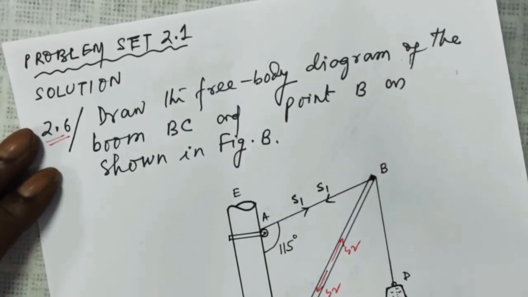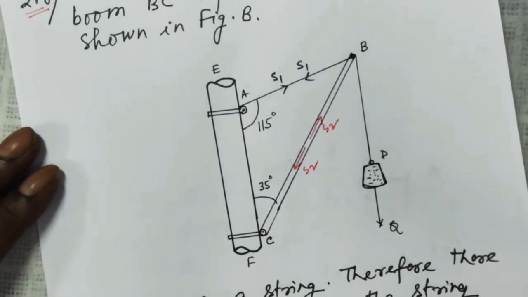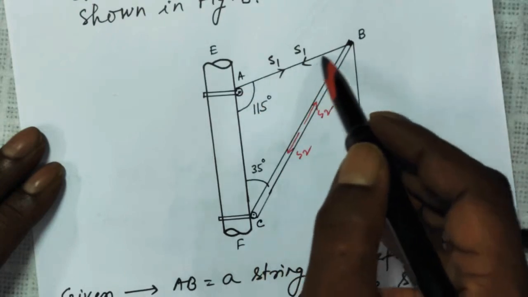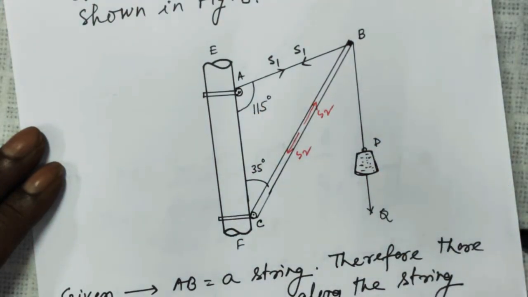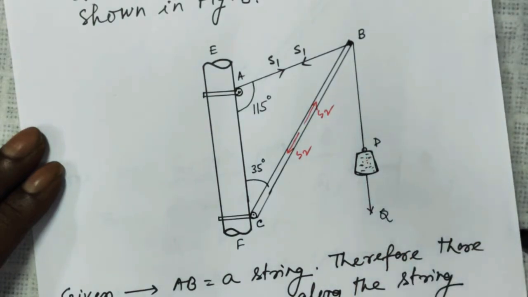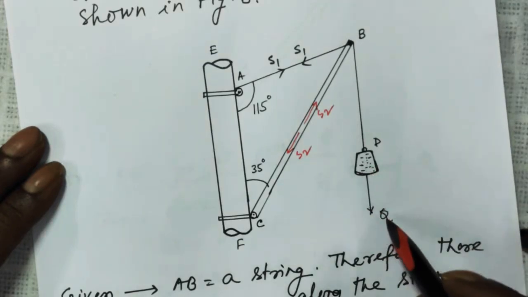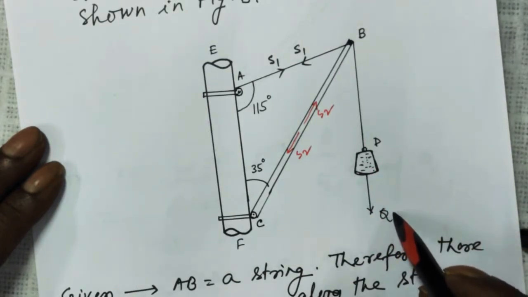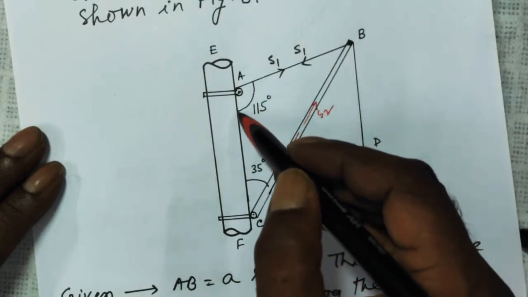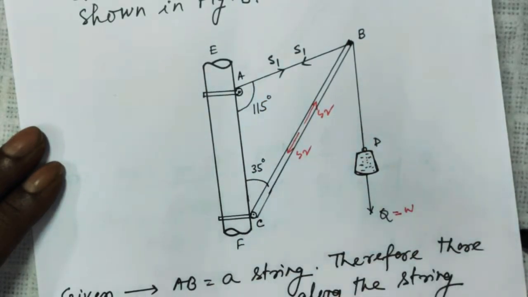So what is given? Your AB, from A to B, is a string, a massless string. This is also a string. This is a weight hanging from it, therefore it is hanging vertically downward. Q is its weight, mg. You can write it W also, as you used to do in your school exams. And given this angle is 115 degrees, this angle is 35 degrees.